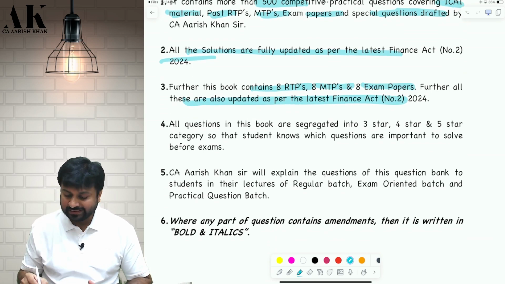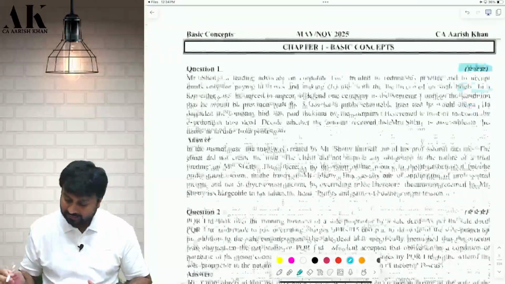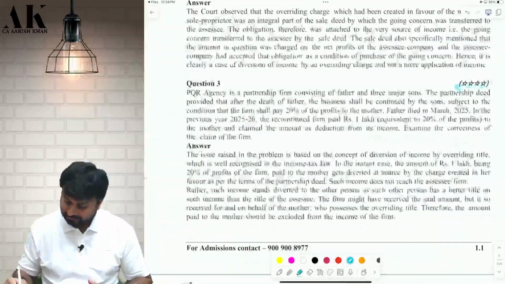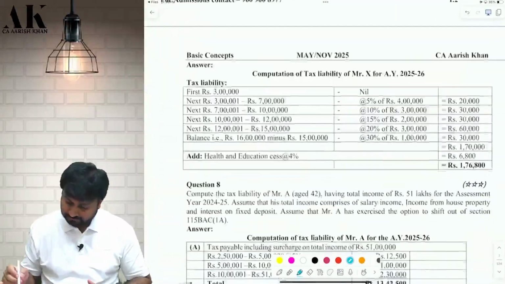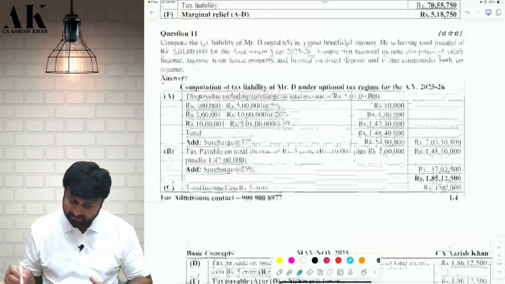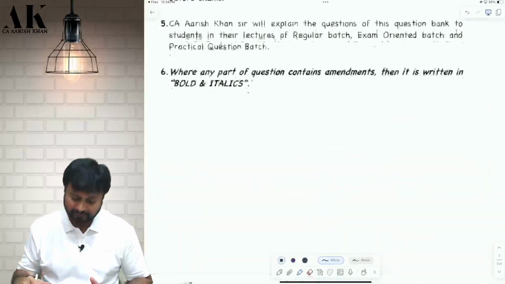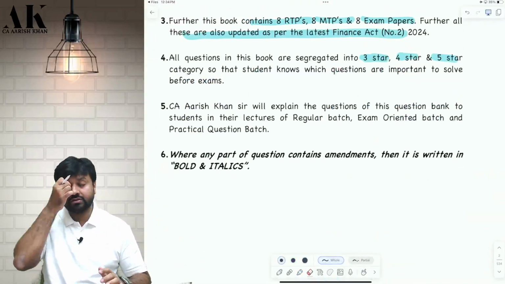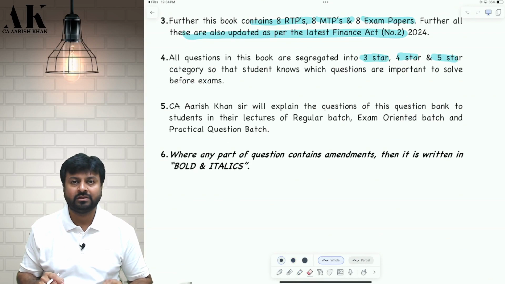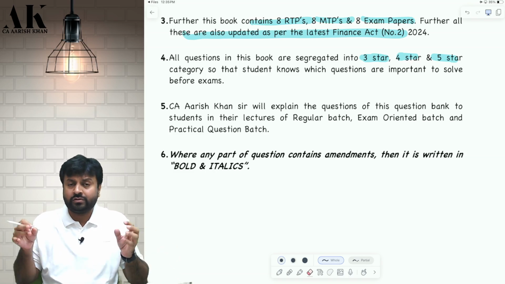All the questions in the book are divided into 3-star category, 4-star category and 5-star category. Let me show you. Check here. This is the 3-star question. This is the 4-star question. So all the questions are divided into star categories here, so that on the day of examination you can select which questions to be solved and which should not be solved. On the day of exam you cannot say do all 500 questions. You need to select out of them.